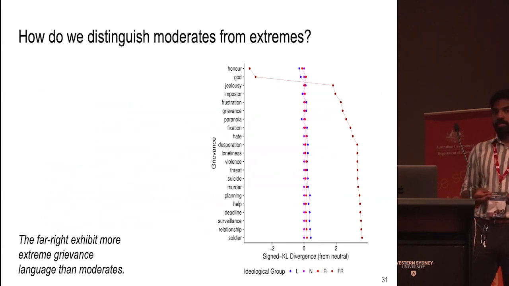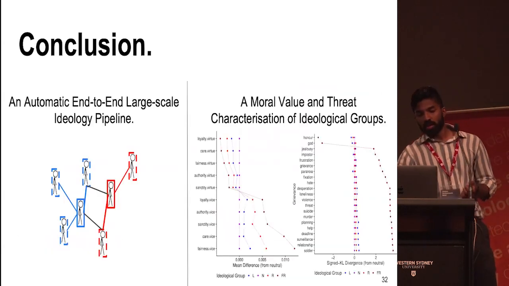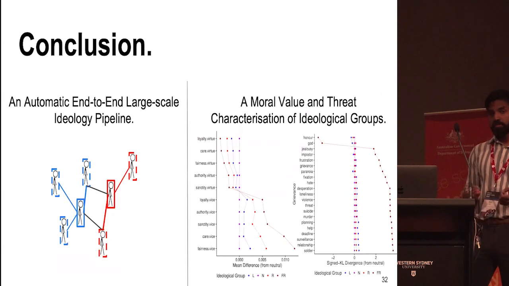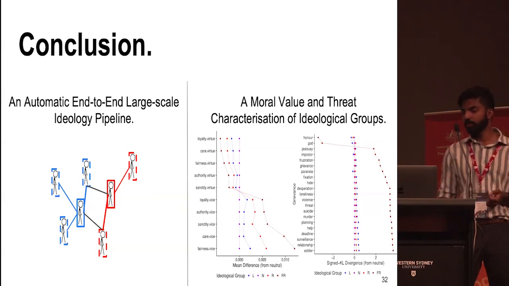So we have a way of distinguishing moderates from the far right, but we should also take this as a validation of why it's important to look at far right extremism in Australia. So in this pitch, we've gone through 2 parts. I've taken you through how we've built our automatic end-to-end large-scale ideology pipeline. And in the second part, I've shown you how we've characterized these ideological groups that we formed in terms of moral values and in terms of text characterizations.